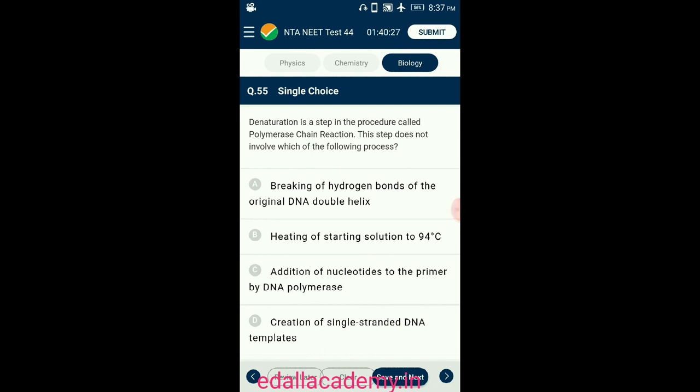generated. The main steps of PCR: denaturation, where the double-stranded template DNA is heated to separate it into single strands. Annealing, where the temperature is lowered to enable the DNA primers to attach to the template DNA. Extension, where the temperature is raised and the new strand of DNA is made by Taq polymerase enzyme. So the answer for this question is option C, addition of nucleotides to the primer by DNA polymerase.